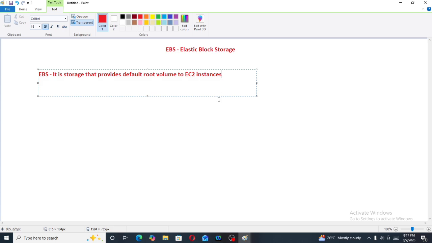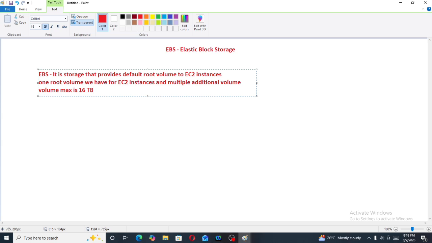We have one root volume by default and multiple additional volumes for EC2 instances. Also, we learned that the maximum volume size is 16 terabyte.